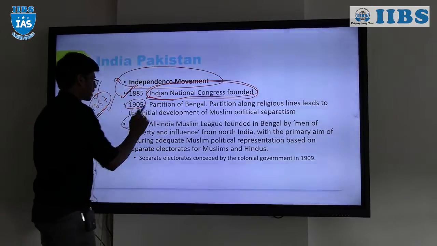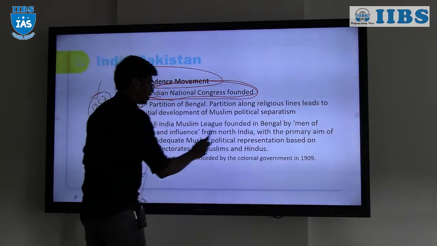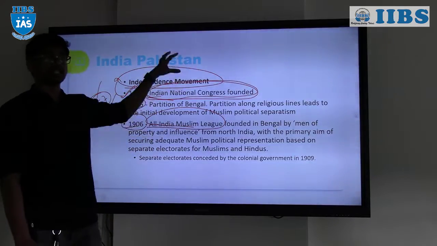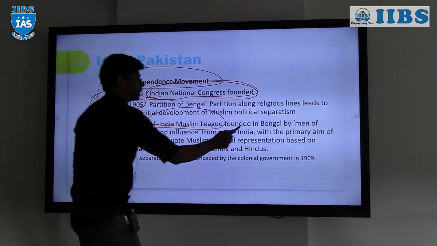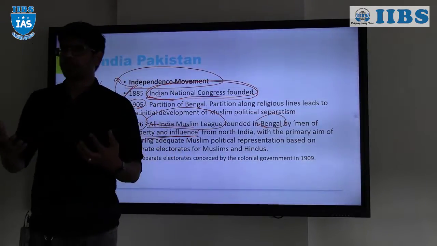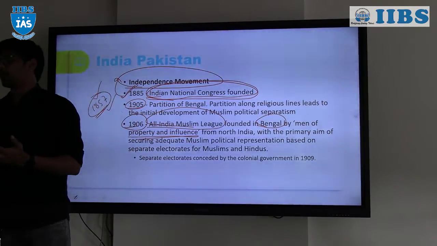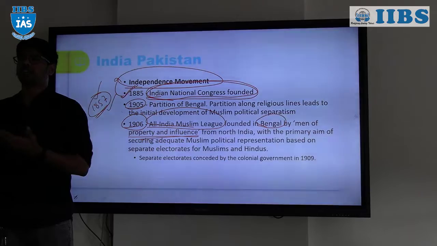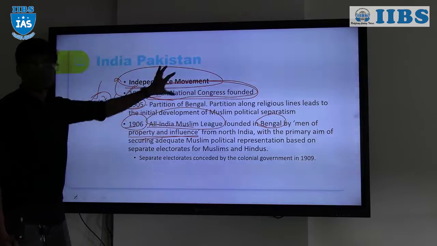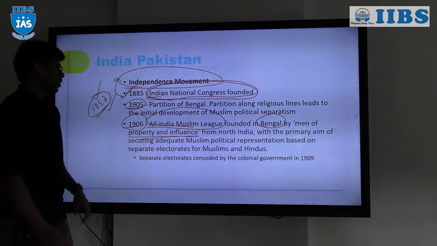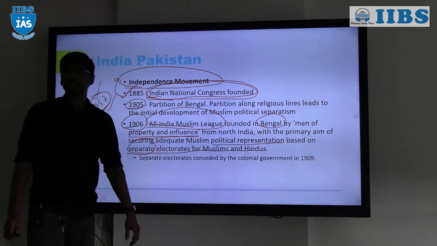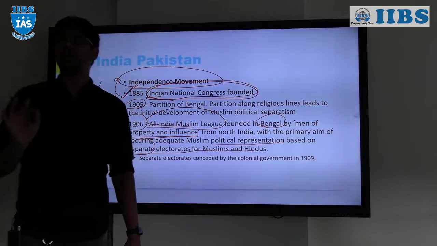And in 1906, immediately after the partition, a new party was established, the All India Muslim League. This political party was established in Bengal by men of property and influence, right? Only the rich and affluent people had the right to voice their opinion. The other people didn't even have the franchise, the right to vote. So they came together and formed the All India Muslim League for political representation based on separate electorates for Muslims and Hindus. The main objective was a separate electorate for Hindus and Muslims.